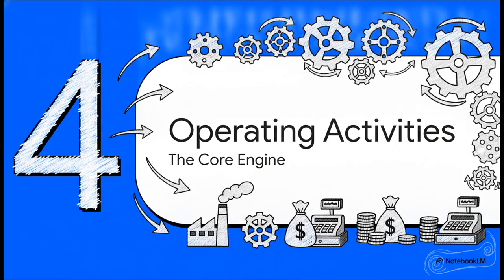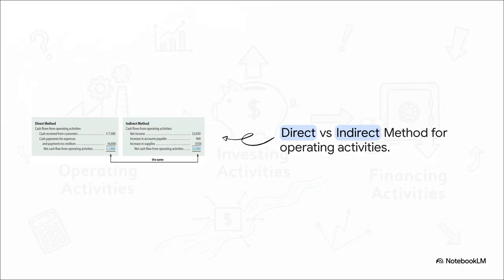Now we move right to the heart of the business, the cash generated or consumed by our principal revenue-generating activities. What's really fascinating here is that while the investing and financing sections are always calculated the exact same way, there are actually 2 entirely different ways to calculate operating activities. You've got the direct method and the indirect method. The direct method is very literal. It just lists all the cash received from customers minus the cash paid to suppliers and employees. It is super easy to read.